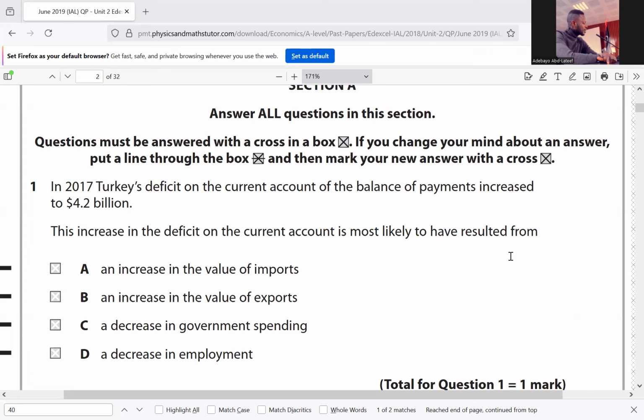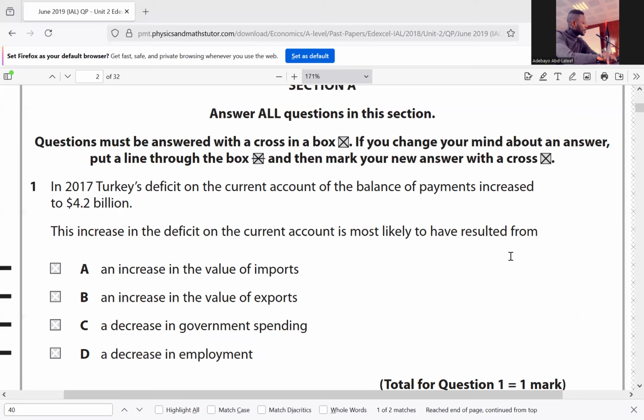But let's check other options there. B, an increase in the value of export. An increase in the value of export is expected to improve the balance of payment current account, not put it into deficit. So it's not B. C, a decrease in government spending. Government spending does not have anything to do with current account balance of payment, so it is not C anyway.